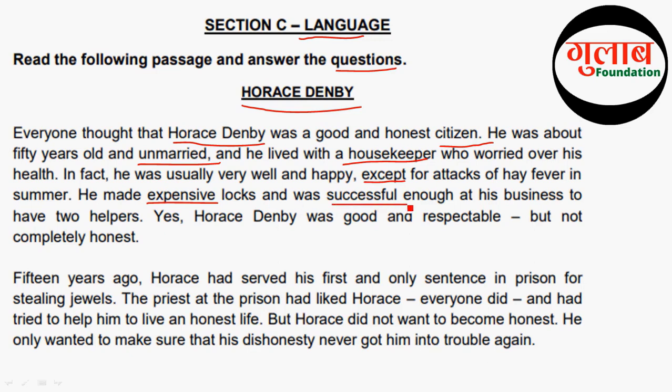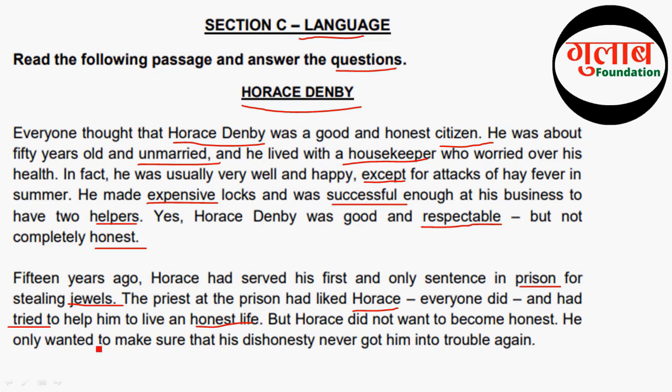Fifteen years ago, Horace had served his first and only sentence in prison for stealing jewels. The priest at the prison had liked Horace. Everyone did and had tried to help him to live an honest life. But Horace did not want to become honest. He only wanted to make sure that his dishonesty never got him into trouble again. So let's move to the question. We have read the passage.